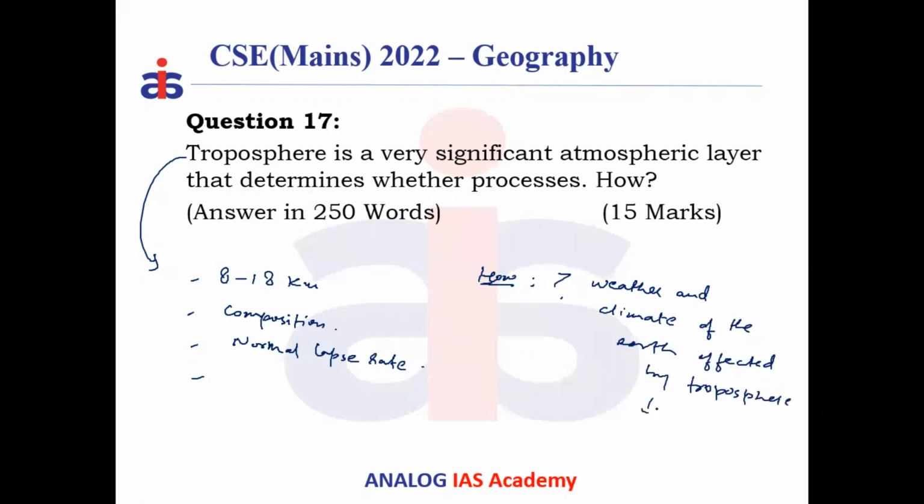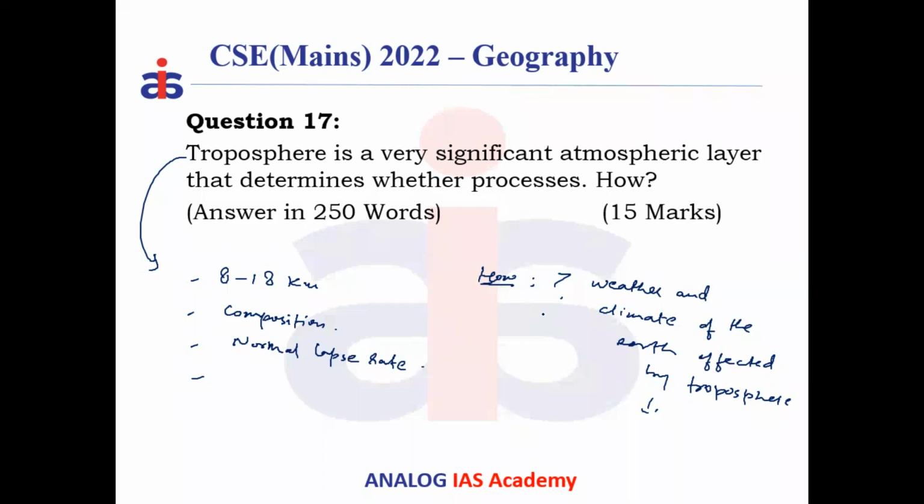In general, since most of the gaseous material, dust material, and water vapors are present in the troposphere, the disturbance in this will cause the weather process. So in this way, it is affected.